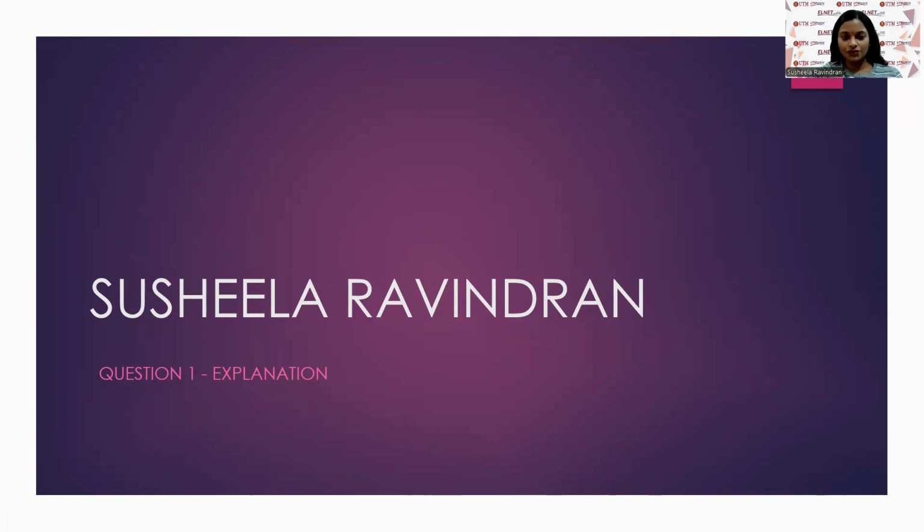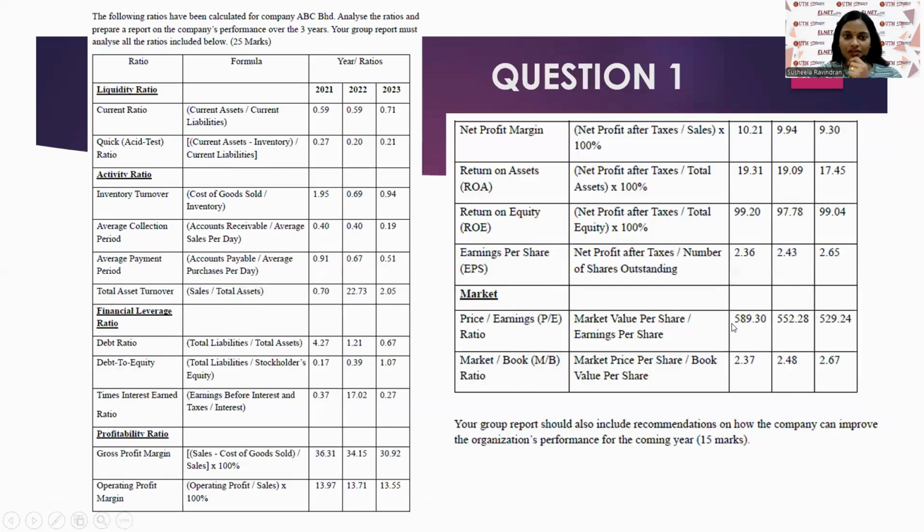So today I'm going to briefly explain the corporate finance assignment. Let me begin with question one. This is the question that was given by my professor. The first question is: analyze the ratios and prepare a report on the company's performance over the 3 years. The report must analyze all the ratios included below.